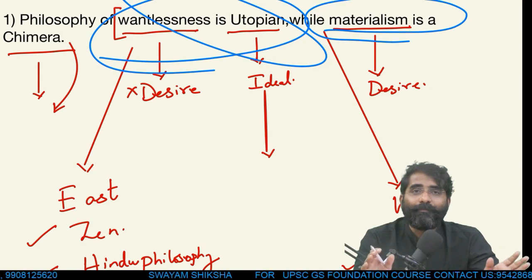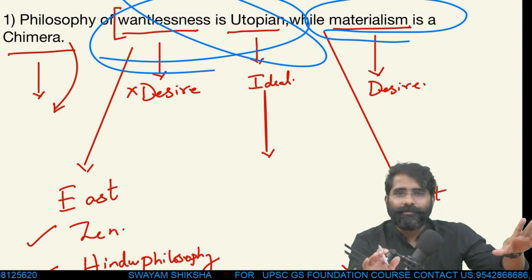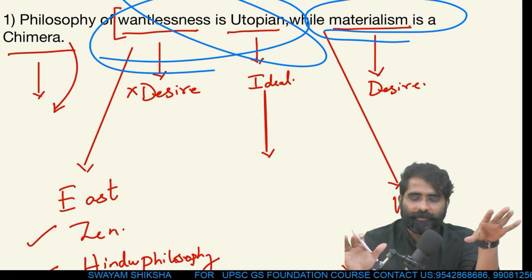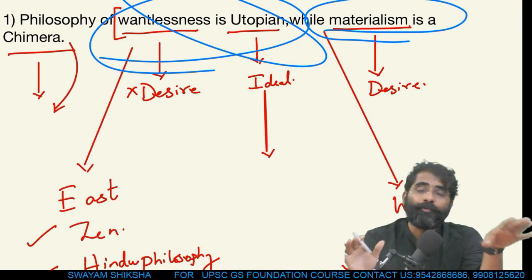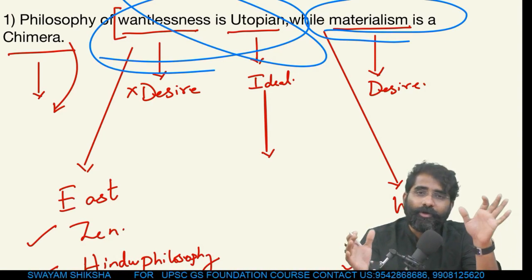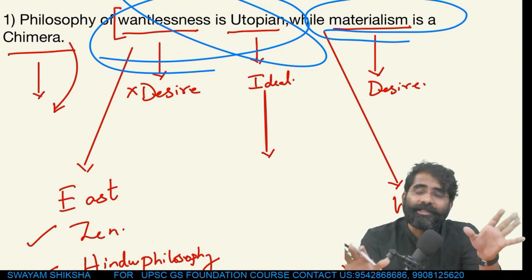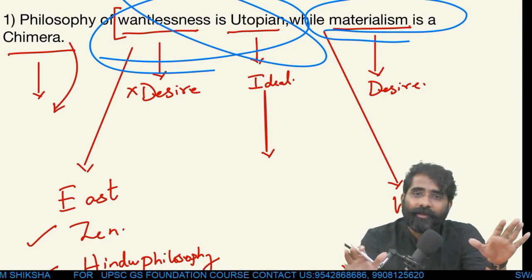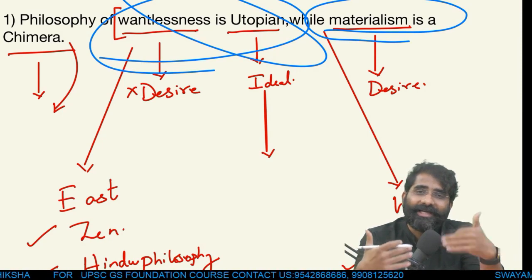Then how do we balance both? This is an ideal, this cannot be reached. This is an illusion. Now, how do I balance both is what would be the next part of the essay. Those societies which have balanced both are the societies where you have the happiest people living. I'll talk about countries like the Scandinavian countries.